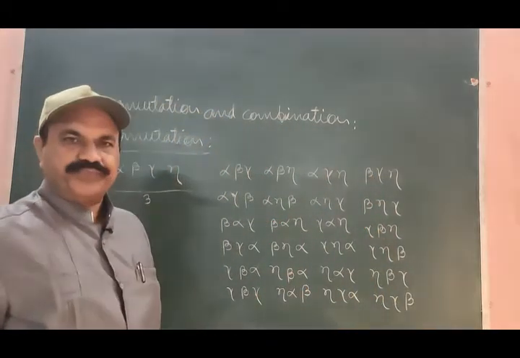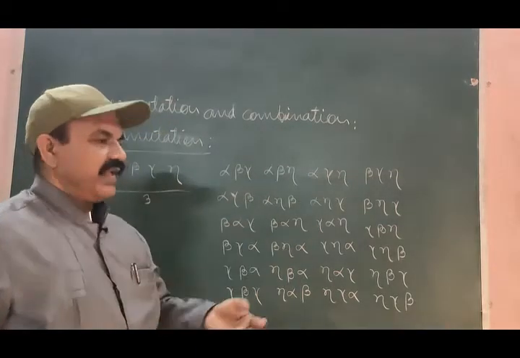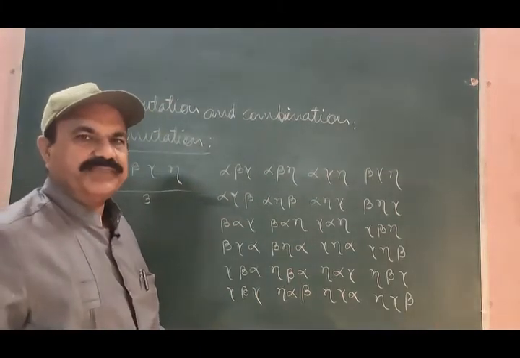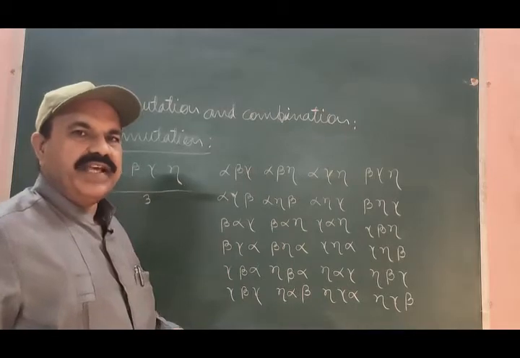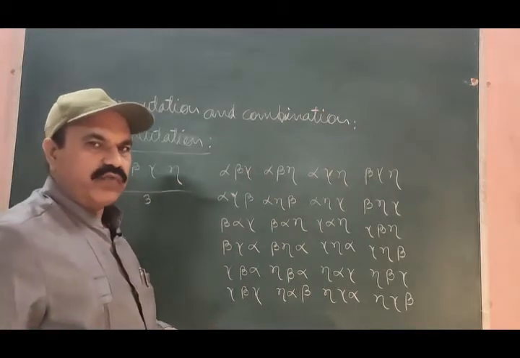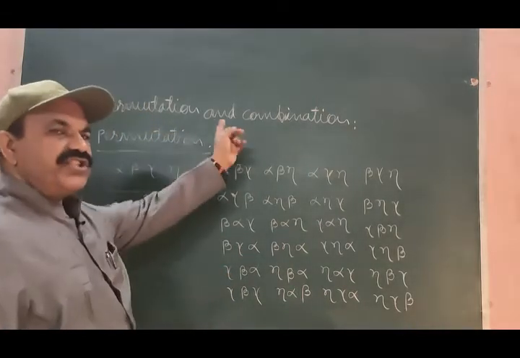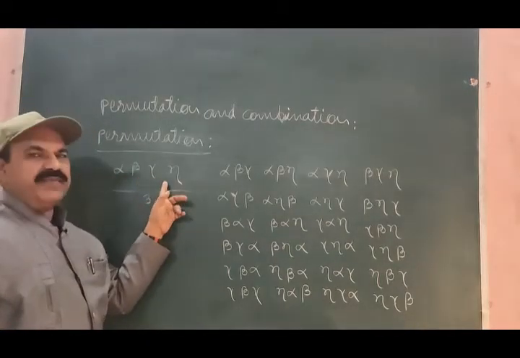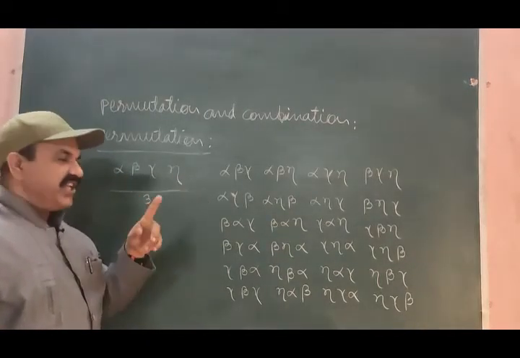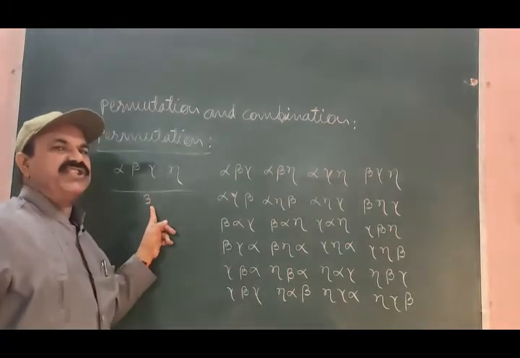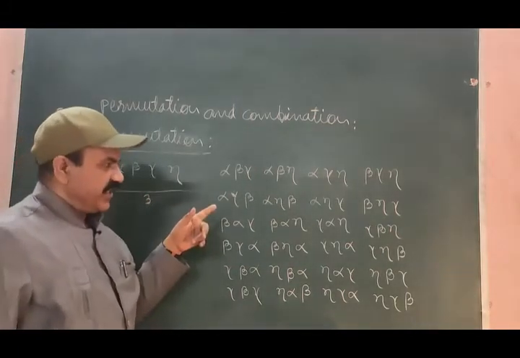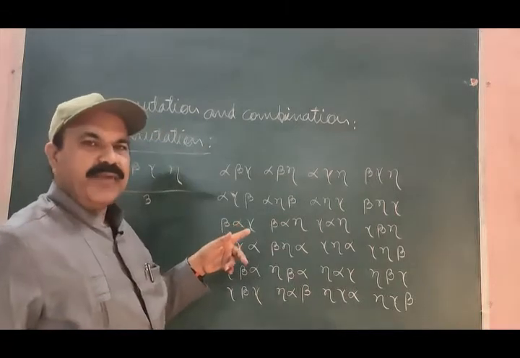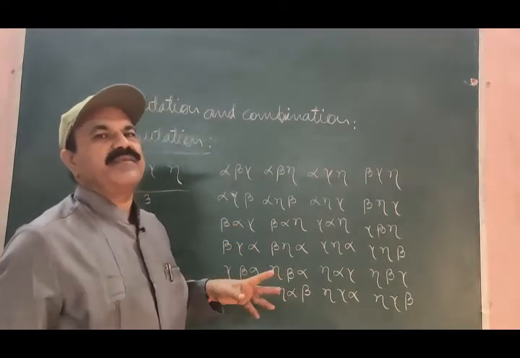Now let us consider the arrangement of four distinct objects alpha, beta, gamma, eta, selecting any three at a time, and see how many arrangements are possible.